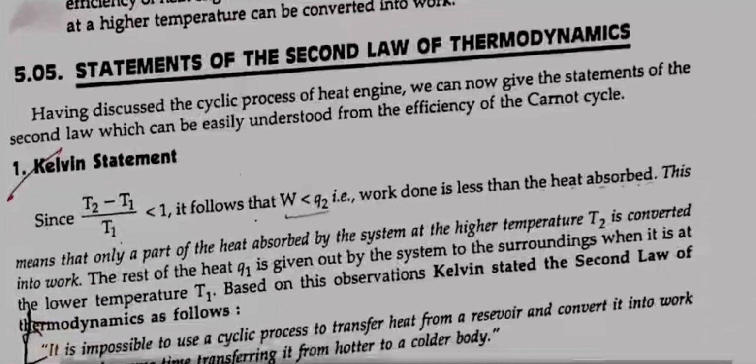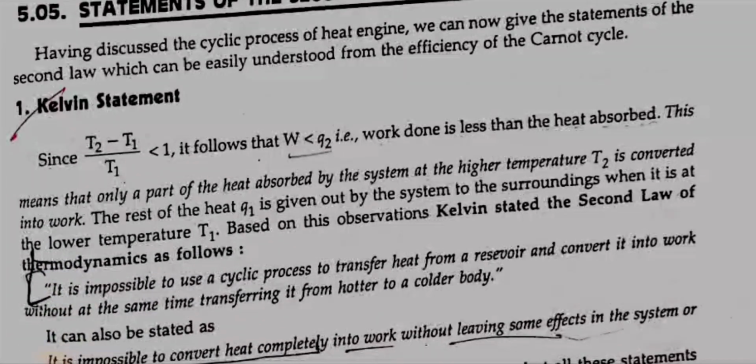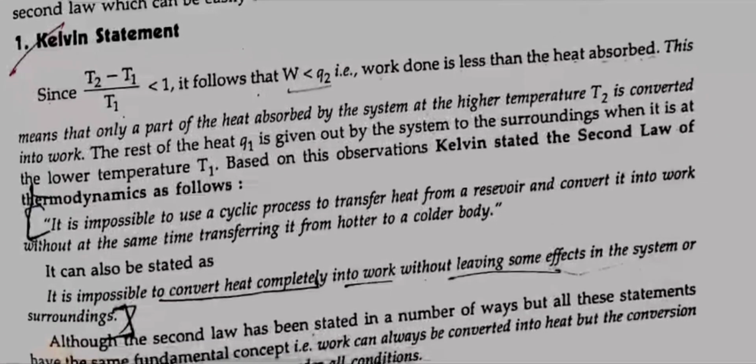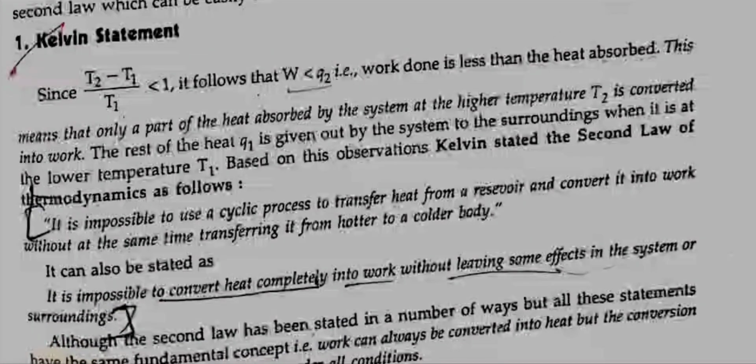5.05 Statements of the second law of thermodynamics. Having discussed the cyclic process of heat engine, we can now give the statements of the second law, which can be easily understood from the efficiency of the Carnot cycle. First, Kelvin statement. Since (T2 minus T1) by T2 is less than 1, it follows that W is less than Q2, that is, work done is less than the heat absorbed.